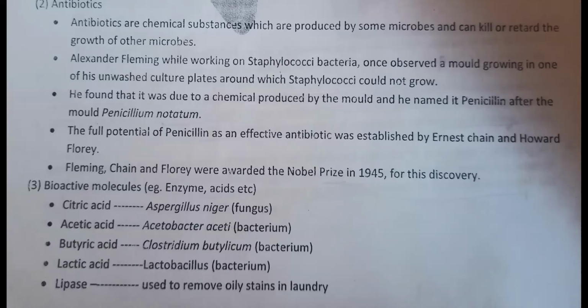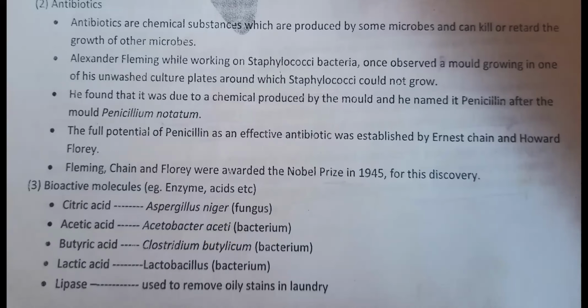First one, citric acid. Scientific name of that fungus, Aspergillus niger. Remember. Second, acetic acid: Acetobacter aceti. You should remember which organism is a bacterium and which one is a fungus, right? So Acetobacter aceti produces acetic acid.